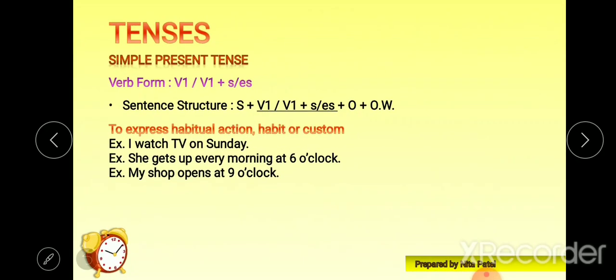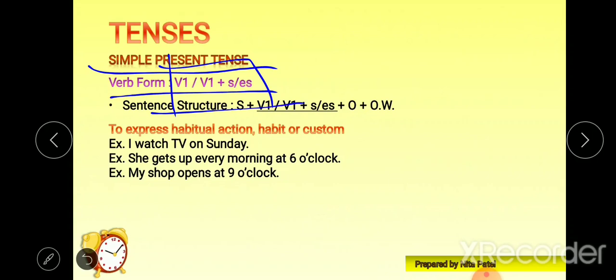Now today in this video we are going to talk about present tense, and first we'll see simple present tense. It is, I think, the only tense which has so many usages compared to any other tense. The verb form of simple present tense is V1 or V1 plus S or ES.